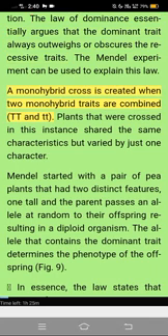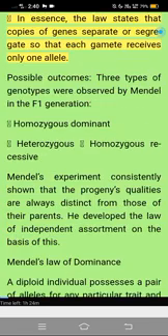A monohybrid cross is created when 2 monohybrid traits are combined, TT and tt. Plants that were crossed in this instance share the same characteristics but varied by just one character. Mendel started with a pair of pea plants that had 2 distinct features. One tall and one dwarf. The parent passes an allele at random to the offspring, resulting in a diploid organism. The allele that contains the dominant trait determines the phenotype of the offspring. Figure 9. In essence, the law states that copies of genes separate or segregate so that each gamete receives only one allele. Possible outcomes. 3 types of genotypes were observed by Mendel in the F1 generation.